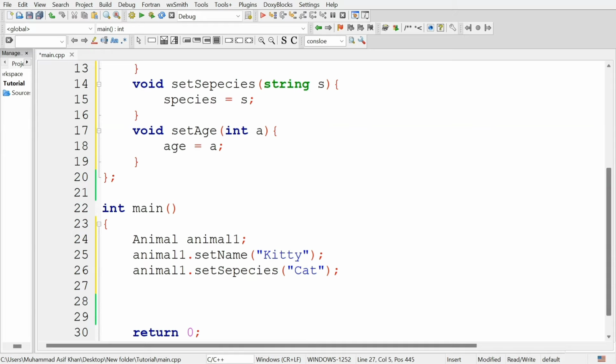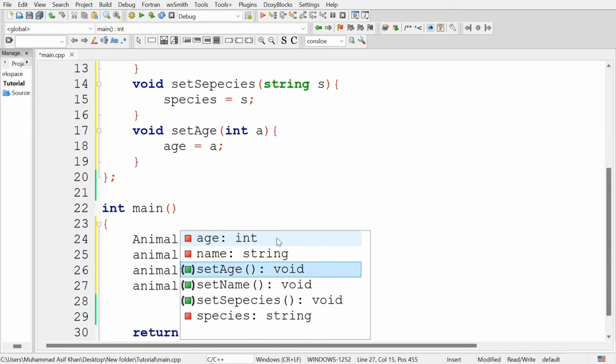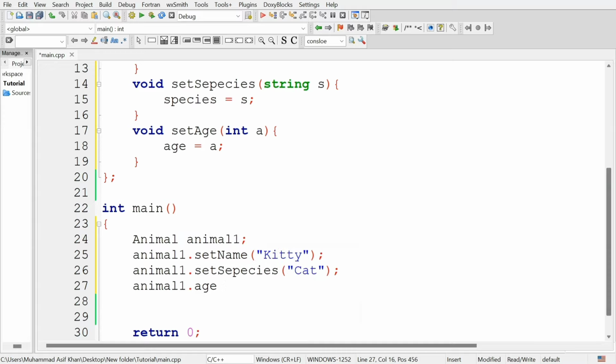Similarly, you can set the age of animal1 object by calling the setter method set age and give this one integer value of type int, and it will store this integer value into the age attribute of this animal1 object.